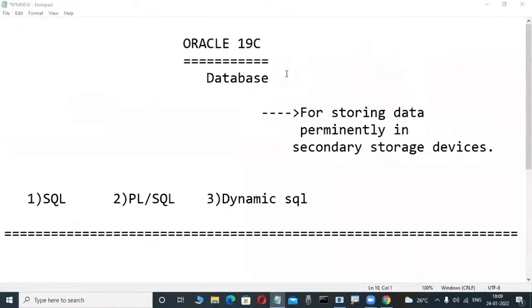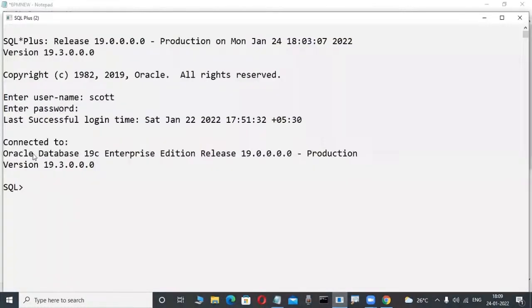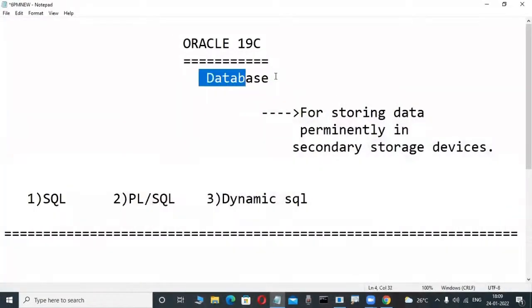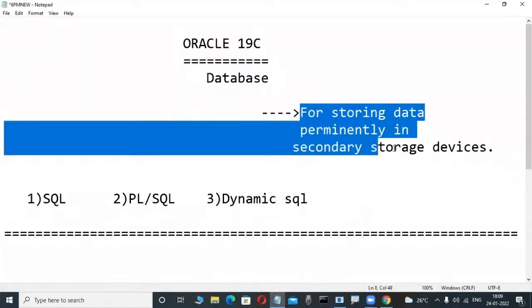Concentrate here. Anybody who did not attend the previous classes, don't be afraid, don't worry. Simple. Oracle is a product from Oracle Corporation. 19c is a version. Don't worry. This Oracle is a database product. This is a database product only. Previous class notes, just for idea and purpose, for newcomers. What is the purpose of this database product? For storing data permanently in a hard disk.